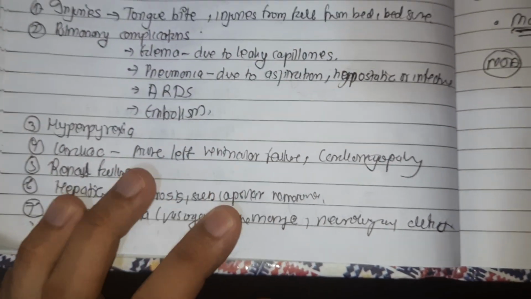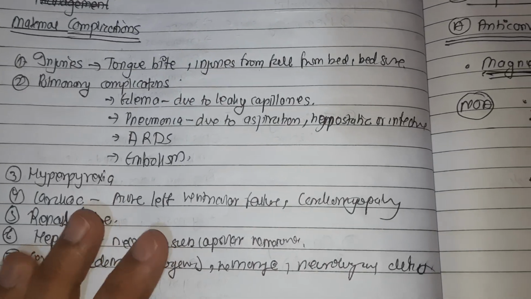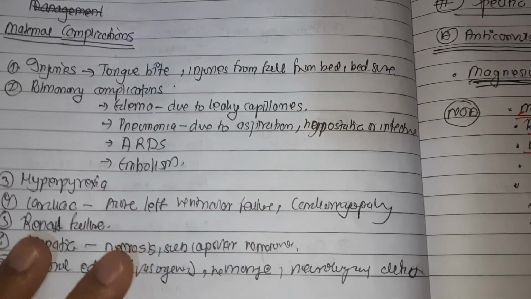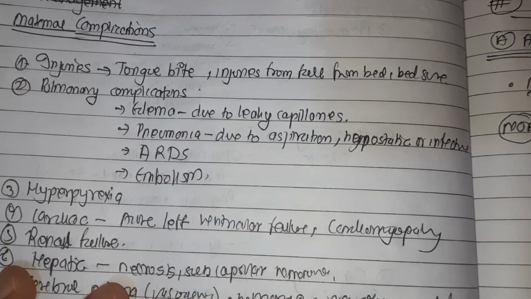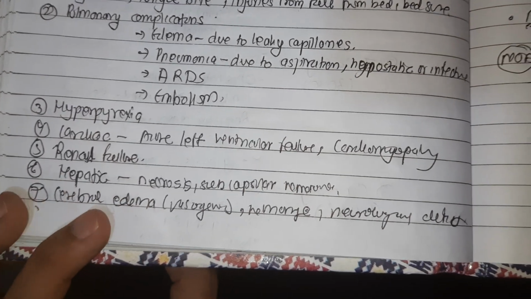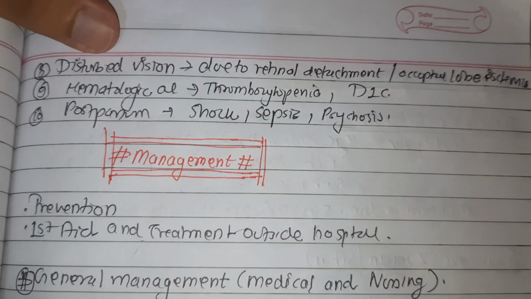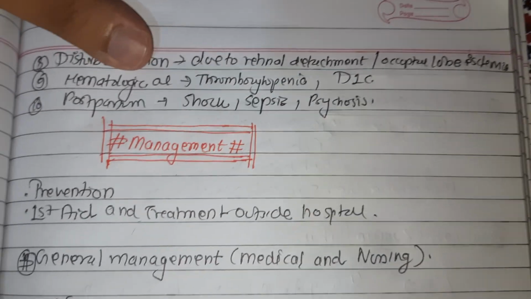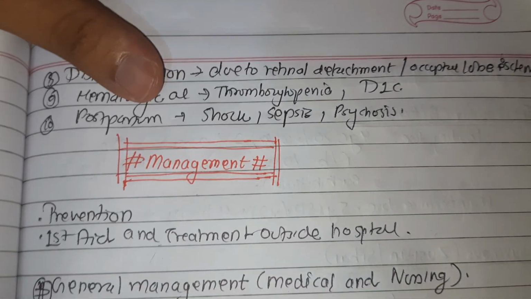There can be hyperpyrexia, and basically the complications are present in almost every system. Cardiac symptoms like acute left ventricular failure or cardiomyopathy can occur, and renal failure, hepatic necrosis, subcapsular hematoma. Cerebral edema, vasogenic edema, hemorrhage, and neurological deficit can be there. Diminished vision due to retinal detachment and occipital lobe ischemia, hematological issues like thrombocytopenia, disseminated intravascular coagulation, and postpartum shock, sepsis, and psychosis can be there.